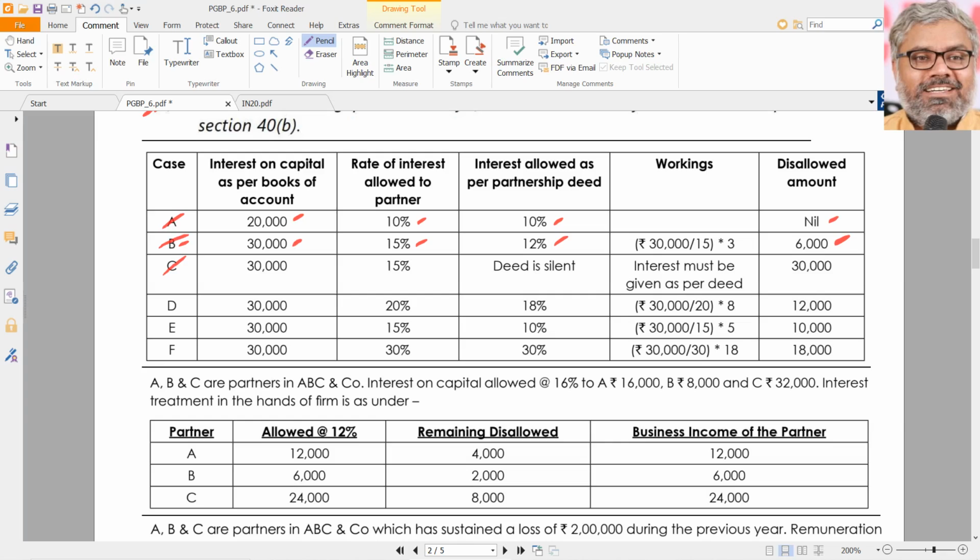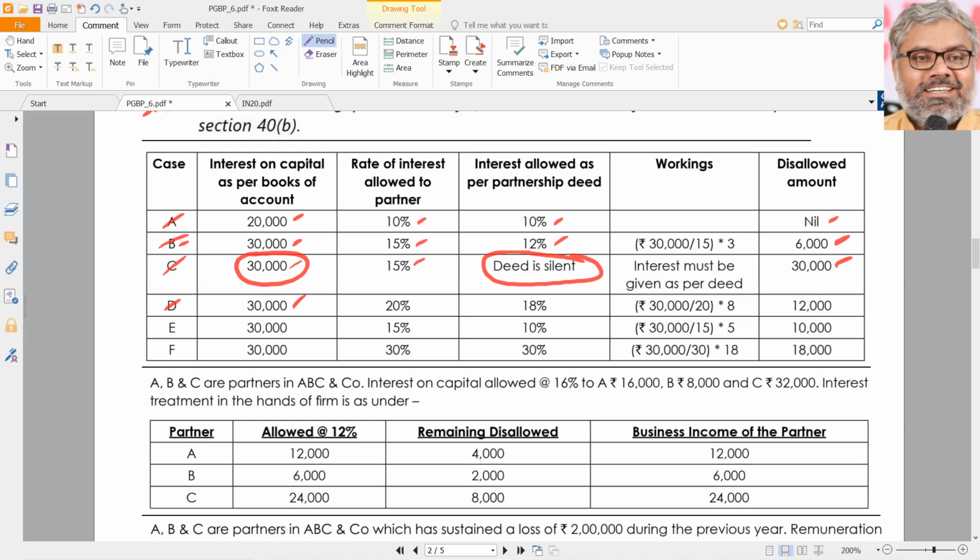Case C. 30,000 is the amount debited in the books of accounts of the firm. 15% is the rate of interest allowed to the partner, and the deed is silent. See, when the deed is silent, the entire amount is disallowed, because no allowance under 40B is there when the deed is silent. The deed has to specifically mention something. It may or may not match the actual, that doesn't matter, but the deed has to say something. So when the deed is silent, the entire amount is disallowed.